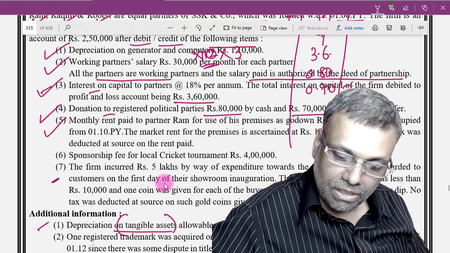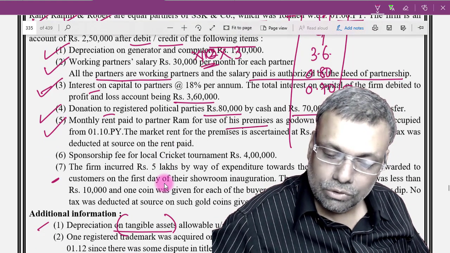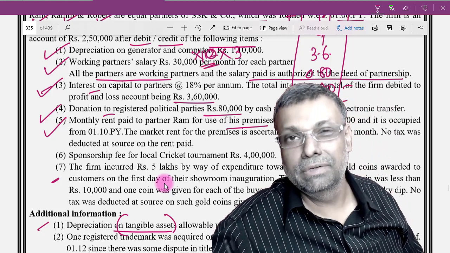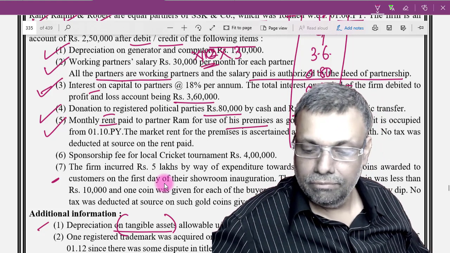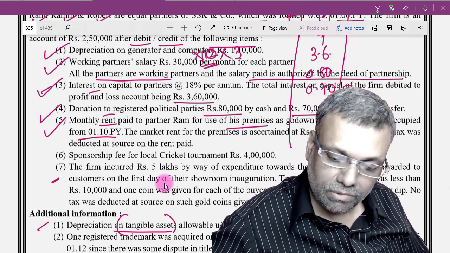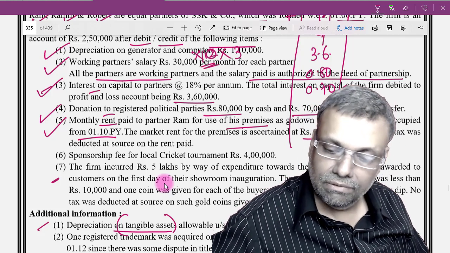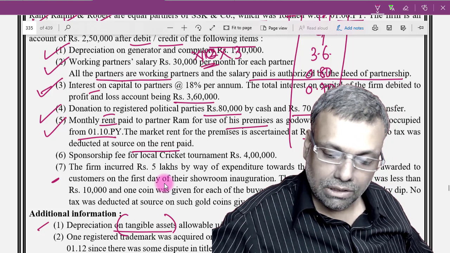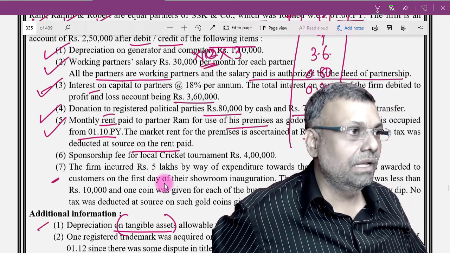Point number 5, monthly rent paid to a partner Ram for the use of the premises. Now this is one of the very valuable points. You are paying a monthly rent of 30,000 for premises used as a godown, occupied from 1st of October. The market rent of the premises ascertained is 15,000 per month. No tax was deducted on the rent paid. Okay, so in this particular case,